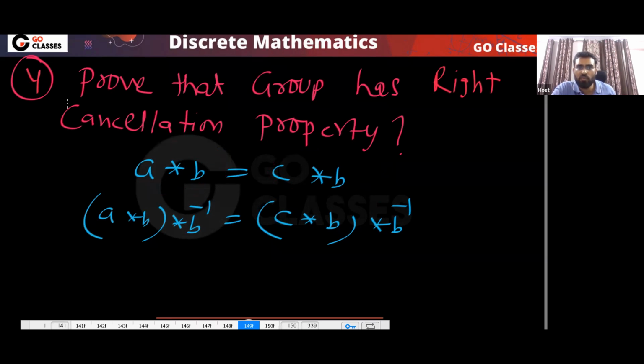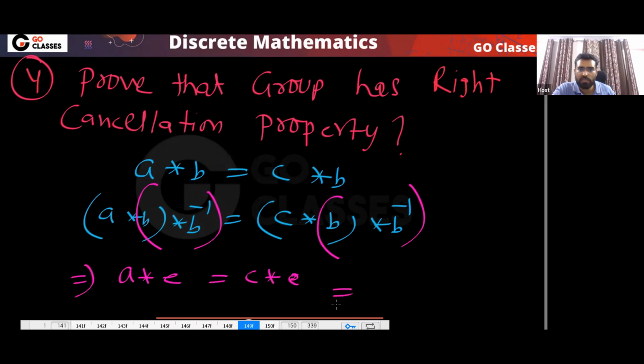Now you already know that this is associative. So finally, I can say this will be A star E is equal to C star E. And what does this mean? This simply means A equals C. Means we have right cancellation. We can do right cancellation.